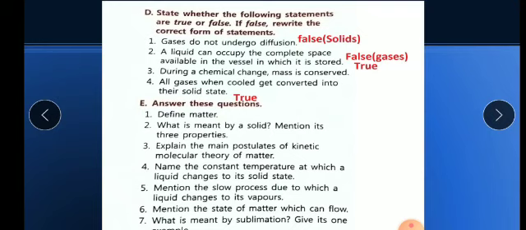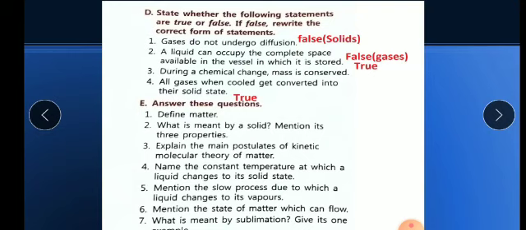Okay. Then the second point is, a liquid can occupy the complete space available in the vessel in which it is stored. So the answer is false, because in place of liquid, gases will come. Gases can occupy the entire space, we know, not liquid. So in the second statement, in place of liquid, gases will come. Now the third one is, during a chemical change mass is conserved. So yes, it is true. As you know the law, mass cannot be created nor destroyed. It will remain unchanged, or conserved.